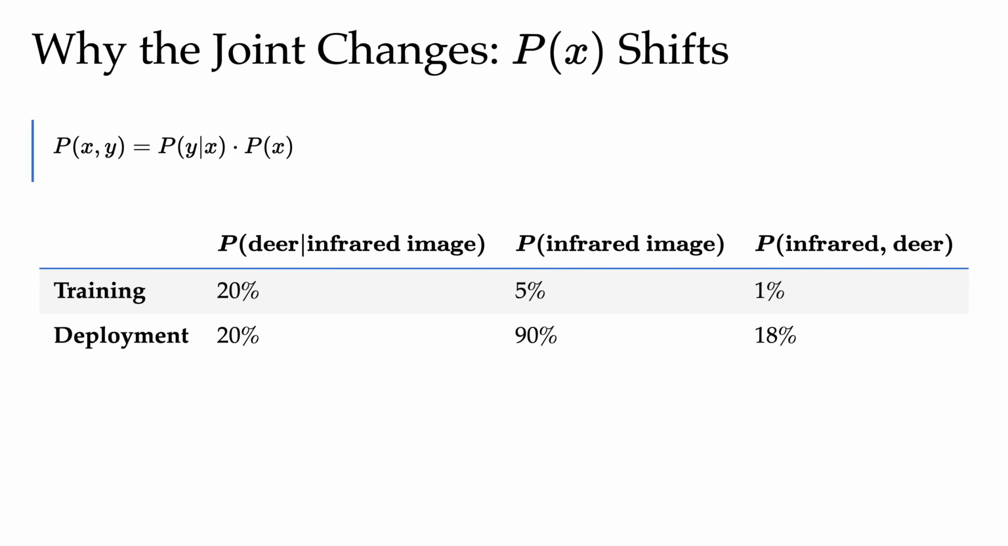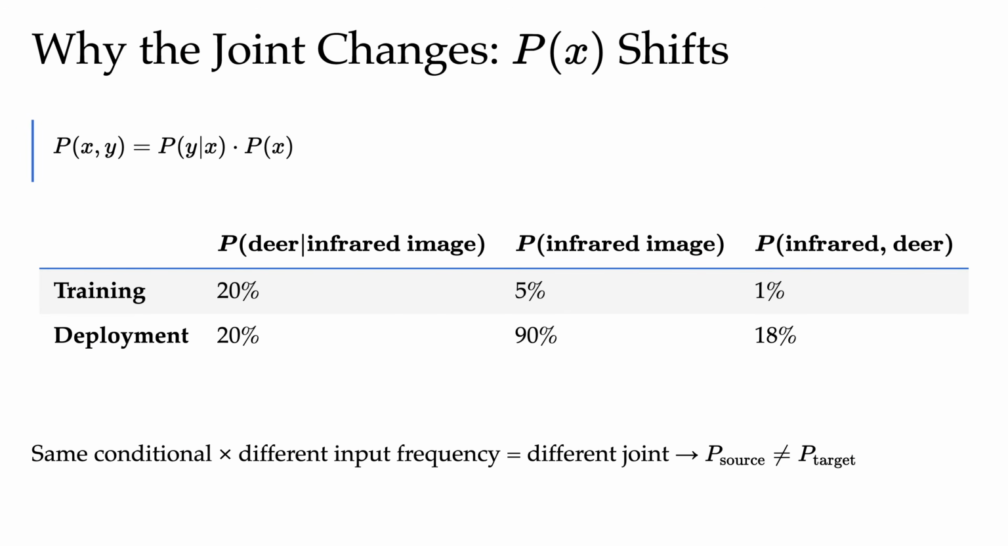In training, P of deer given an infrared image might be, contrived, 20%, and P of an infrared image might be 5%, and the joint would be 1% by multiplying the two. At deployment time, P of deer given infrared image is still 20%, but P of infrared is now 90%, so the joint jumps to 18%. So this contrived numbered example tells us that same conditionals, different input frequencies can indeed lead to a different joint, as the decomposition tells us.